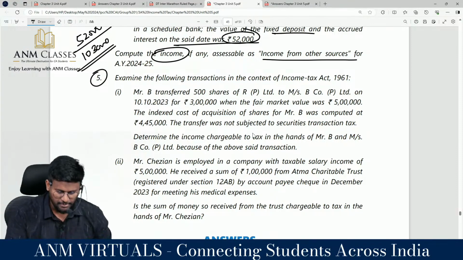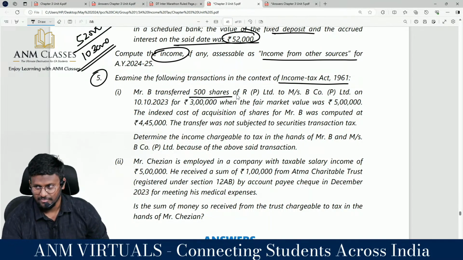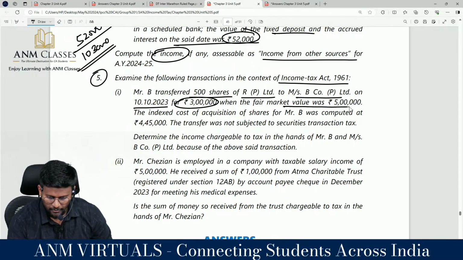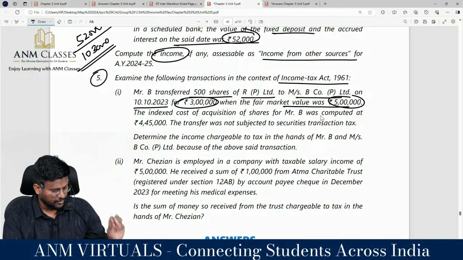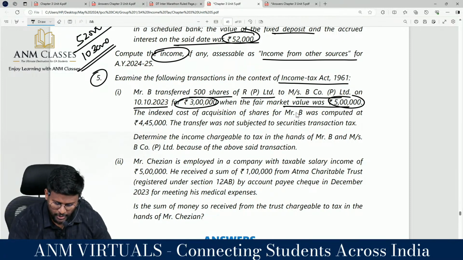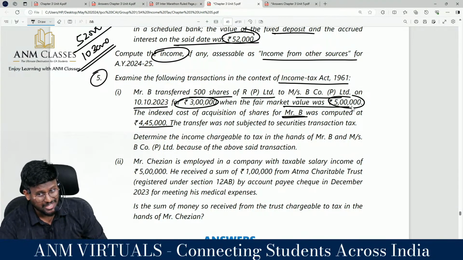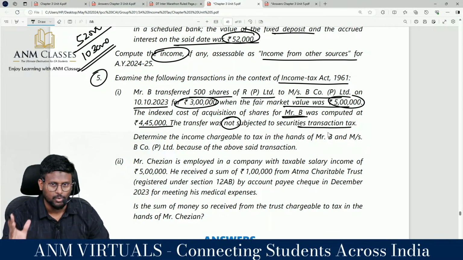Yes, sir. Examine the following transaction in the context of Income Tax Act. Mr. B transferred shares of a private limited company on 10/10/2023 for a consideration, where the fair market value is 5 lakhs minus 3 lakh. Is it exceed 50,000? Yes, sir. The indexed cost of acquisition of share for Mr. B was computed at how much? 4,45,000. That means it's a long-term capital asset. Yes, transfer was not subject to security transaction tax. That means 112A will not be applicable.